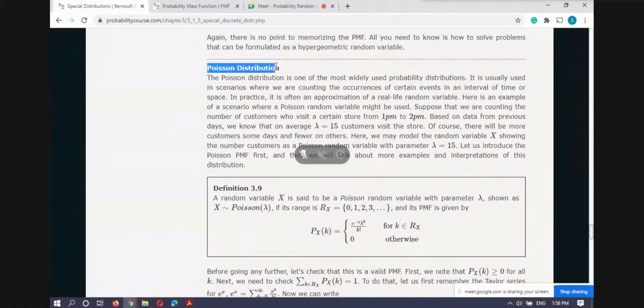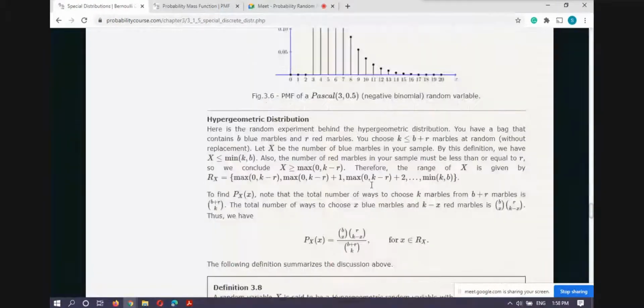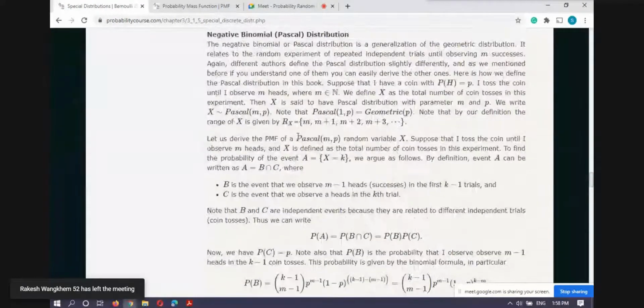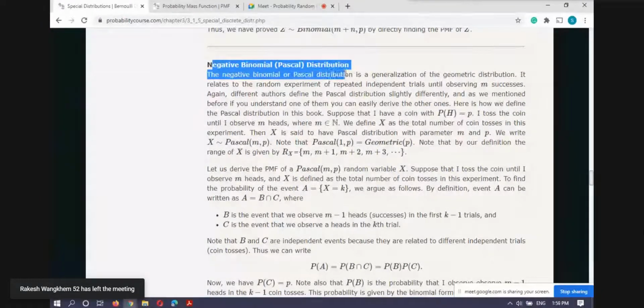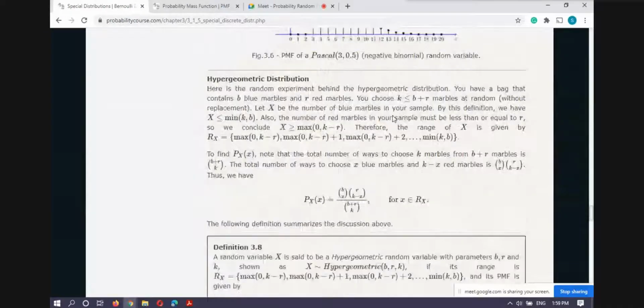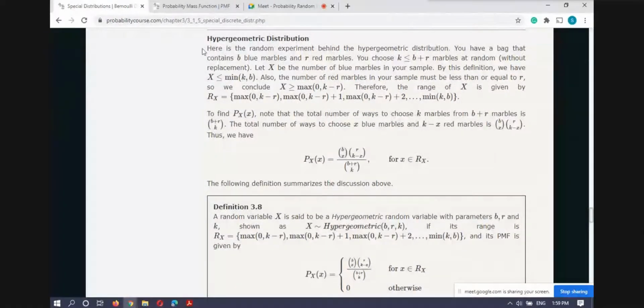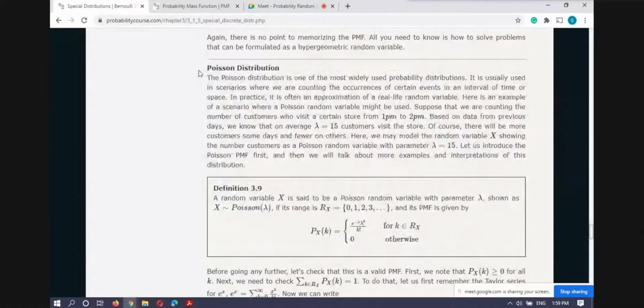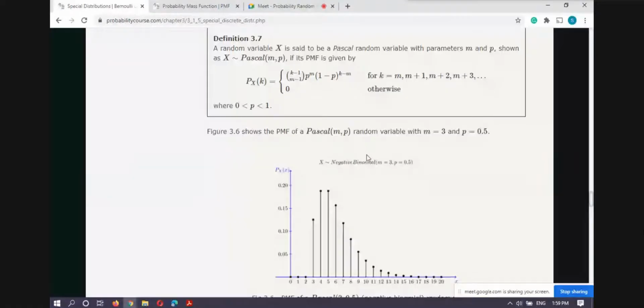So you can neglect this hypergeometric distribution and this negative binomial or Pascal. These distributions are rarely used. If you have more interest in them, then you can read, but I will not ask questions related to them. I will ask related to Bernoulli, binomial, Poisson, and geometric.